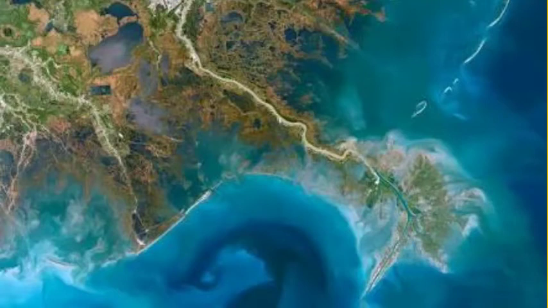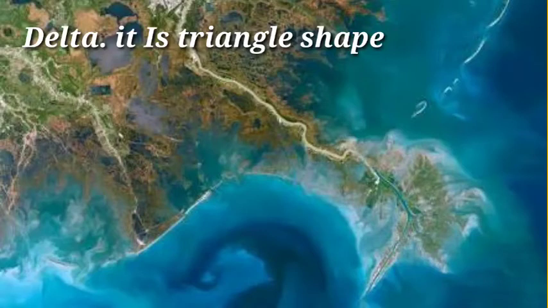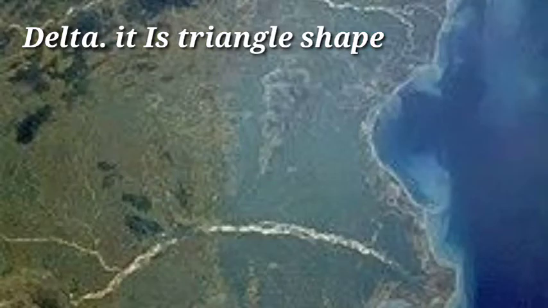Do you know about deltas? How are they formed? Deltas are formed by rivers only. When a river reaches the sea, the ending stage of the river, all rivers finally join the oceans.